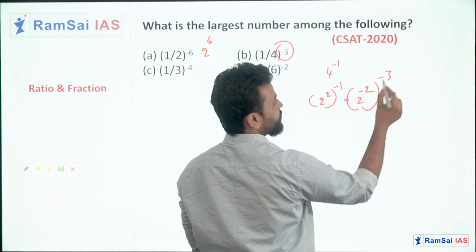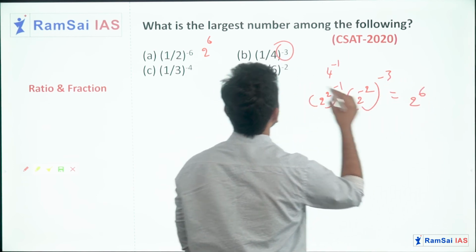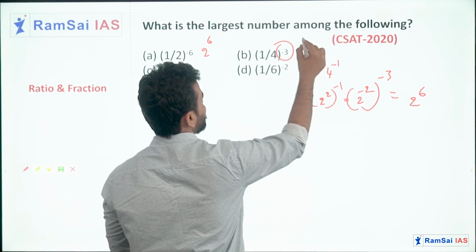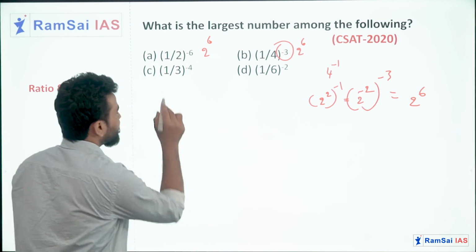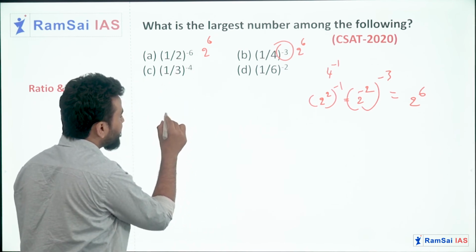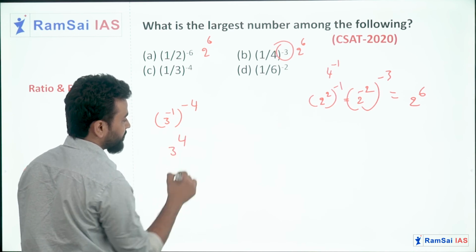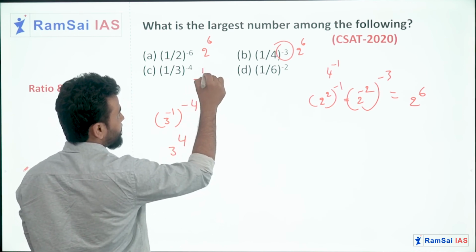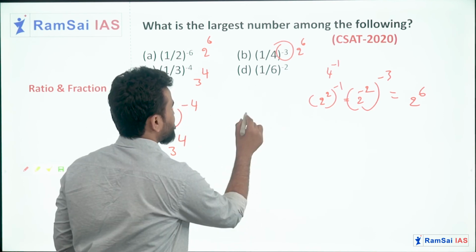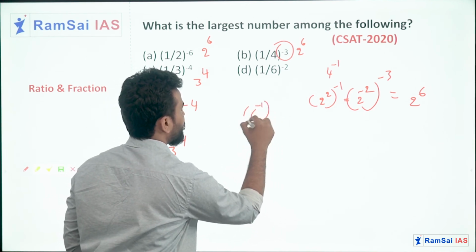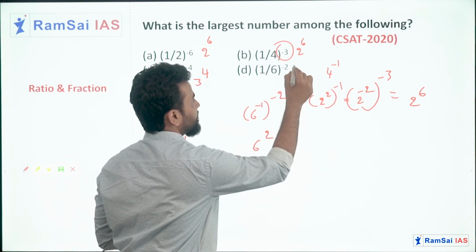So it will be 2 into 3 is 6, minus into minus becomes plus. So 2 power 6. Option B also 2 power 6 only. The next option C, can I write it as 3 power minus 1 whole power minus 4 that equals 3 power 4? Yes, this is 3 power 4. And the last one, 6 power minus 1 whole power minus 2, so I can write it as 6 square.